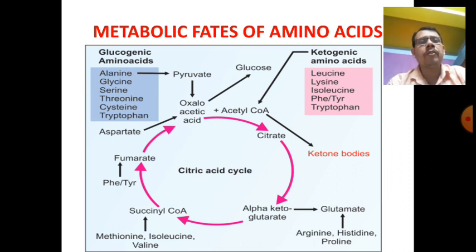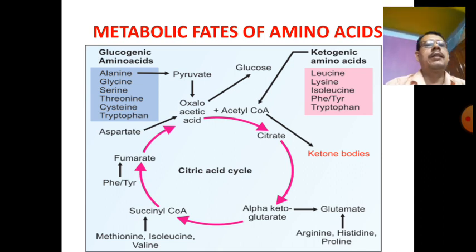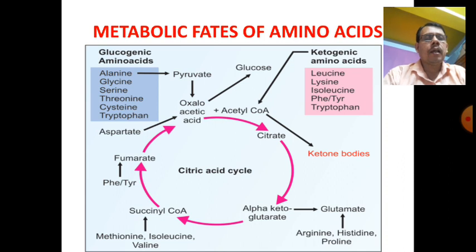So all the amino acids are involved in running the TCA cycle, not only lipid or carbohydrate but also all amino acids. We can see so many amino acids are involved in the metabolic role.